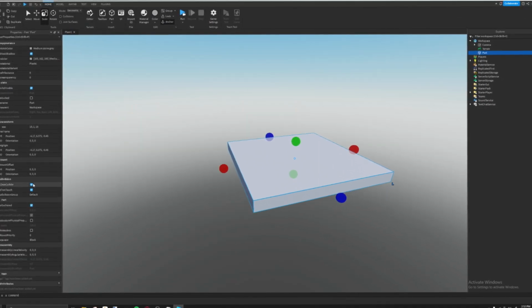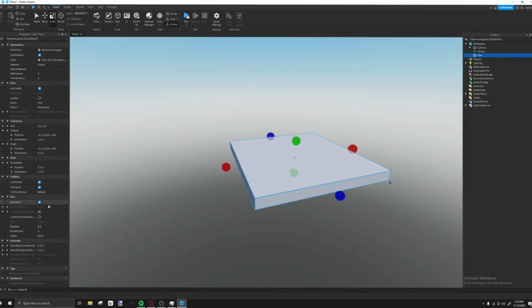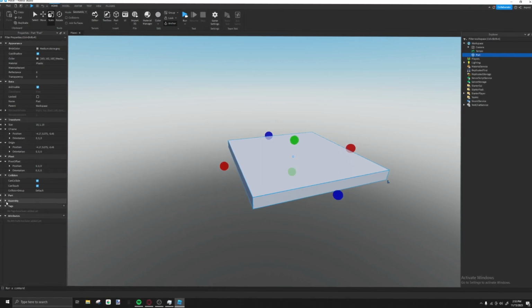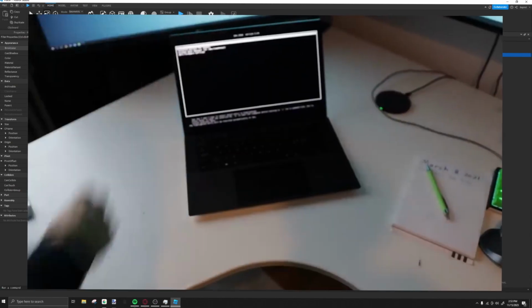CanCollide and CanTouch mean whether the player can collide with it or touch it. Anchored, and a bunch of other properties that you can mess with past this. You can mess with any of these. Play around with this so you can get used to the layout and all the tools and what they do.